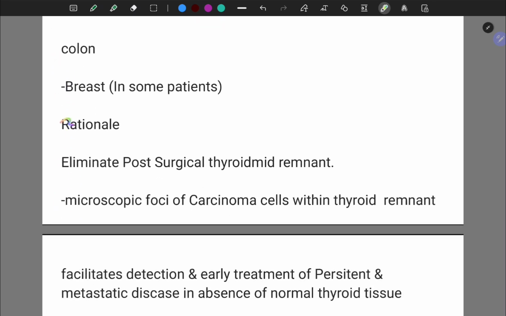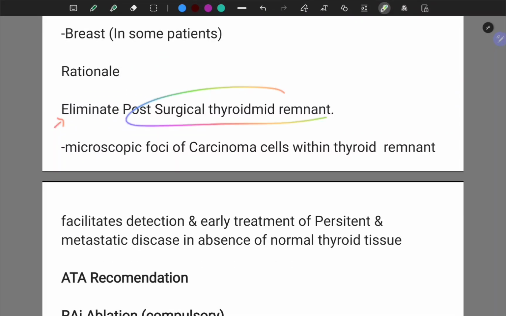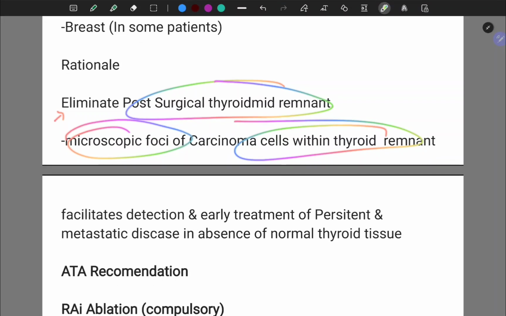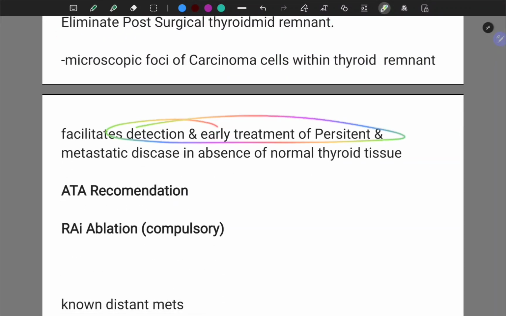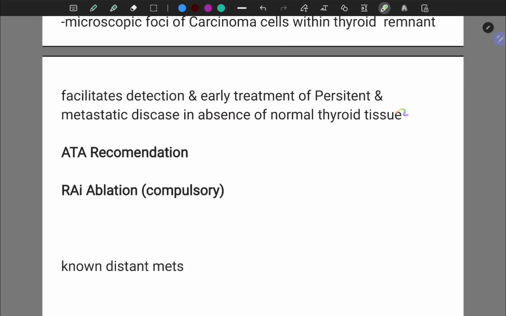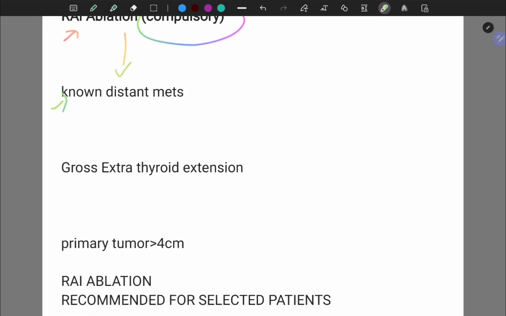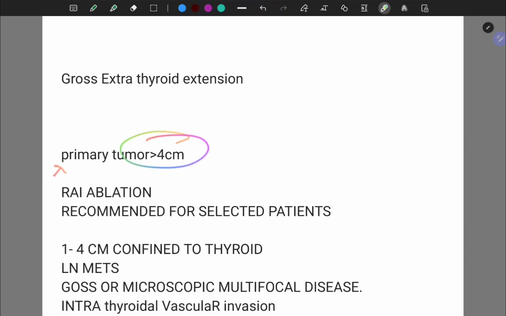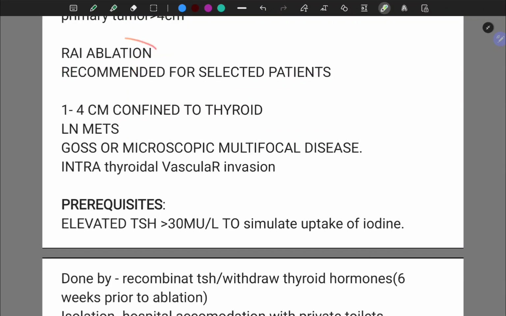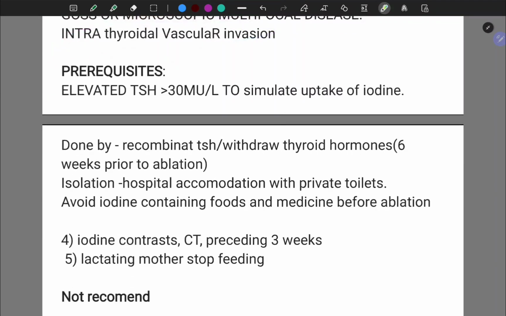So what is the rationale behind performing radioactive iodine ablation? Eliminate post-surgical thyroid remnant, microscopic foci of carcinoma cells within the thyroid remnant, and facilitate the detection and early treatment of persistent and metastatic disease in the absence of normal thyroid tissue. ATA recommends radioactive iodine ablation as compulsory for known distant mets, for gross extrathyroidal extension, and for primary tumor more than 4 cm. It is recommended for selected patients with 1 to 4 cm tumors confined to the thyroid, lymph node mets, gross or microscopic multifocal disease, and intrathyroidal vascular invasion.